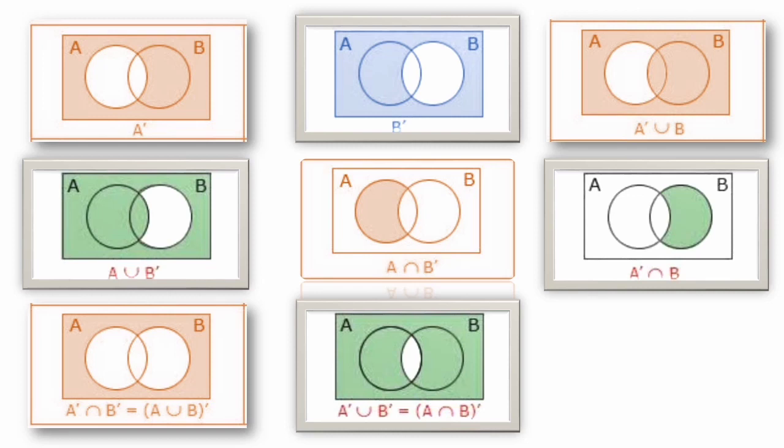A intersection B, as we know, it is a common portion for both A and B. That means this one. A intersection B knot is outside of this portion. So outside of this portion is the entire shaded portion. So you have to go through all these diagrams and think logically to describe the given relation.